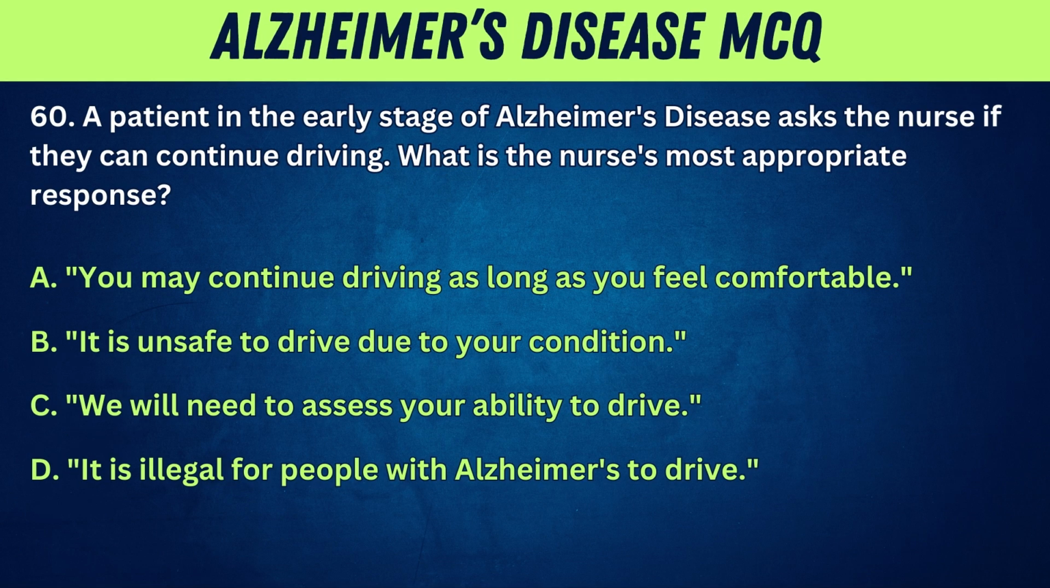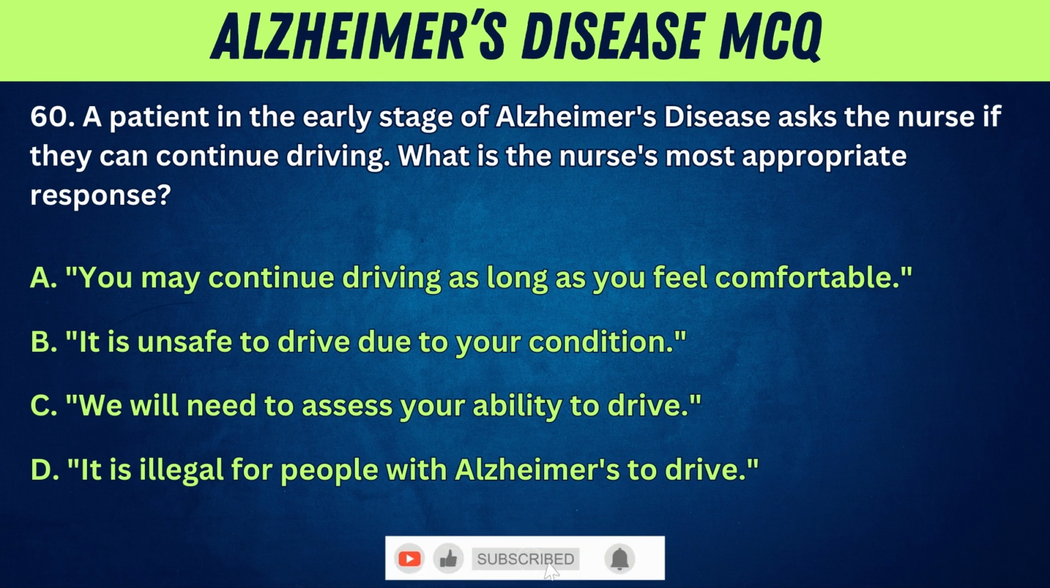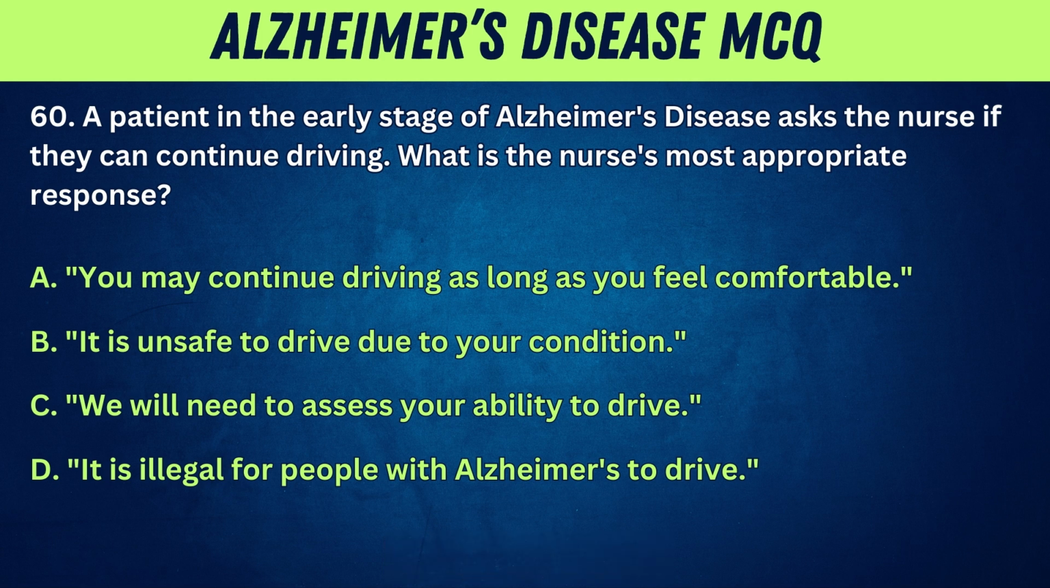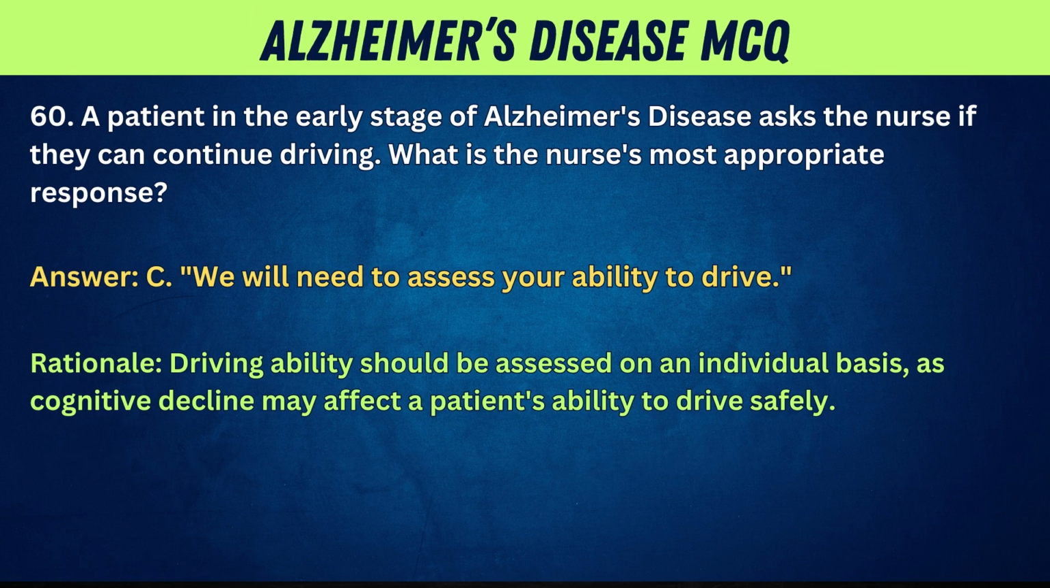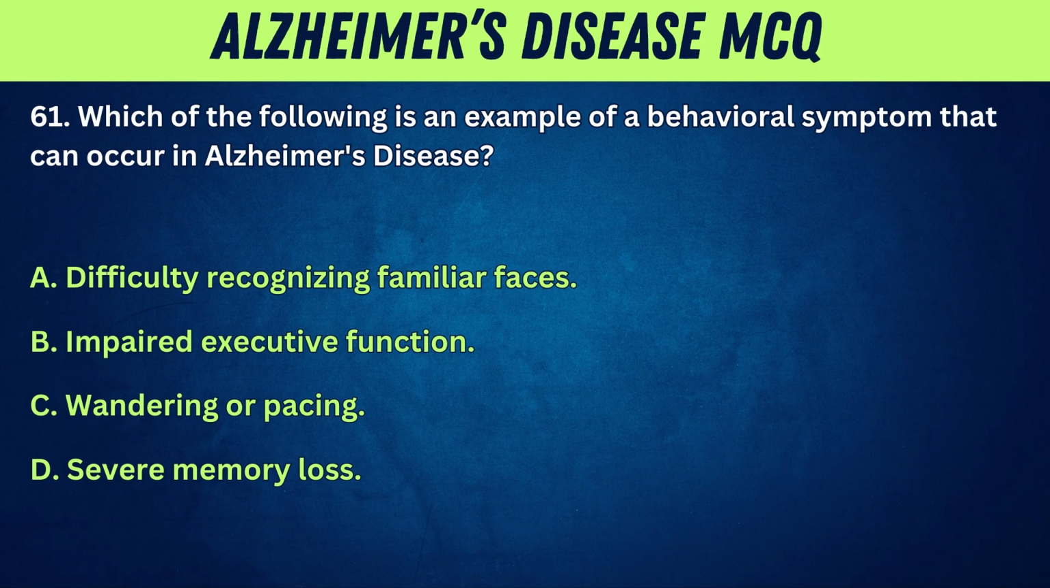60. A patient in the early stage of Alzheimer's disease asks the nurse if they can continue driving. What is the nurse's most appropriate response? A. You may continue driving as long as you feel comfortable. B. It is unsafe to drive due to your condition. C. We will need to assess your ability to drive. D. It is illegal for people with Alzheimer's to drive. Answer: C. We will need to assess your ability to drive. Rationale: driving ability should be assessed on an individual basis, as cognitive decline may affect a patient's ability to drive safely.